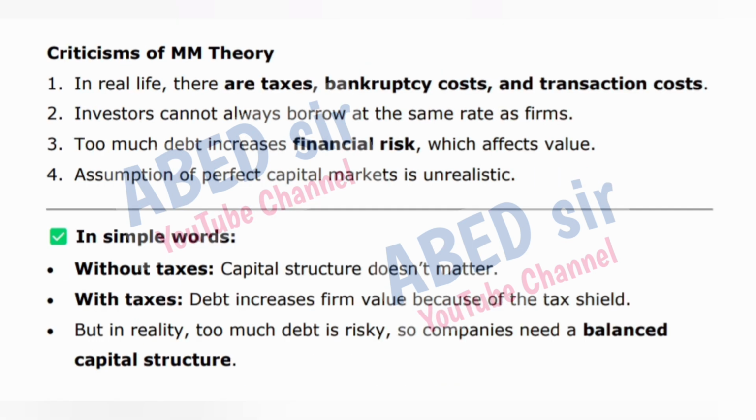Criticisms of theory. 1. In real life, there are taxes, bankruptcy costs, and transaction costs. 2. Investors cannot always borrow at the same rate as firms. 3. Too much debt increases financial risk, which affects value. 4. The assumption of perfect capital markets is unrealistic.